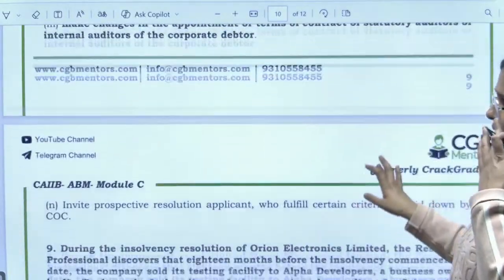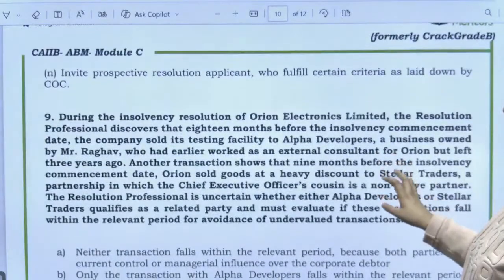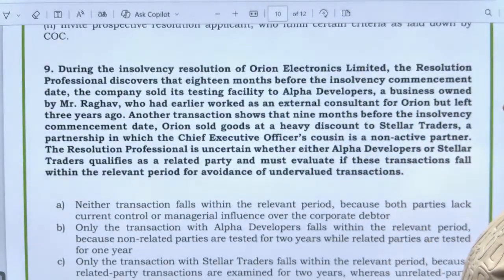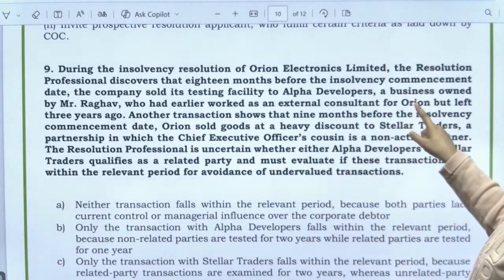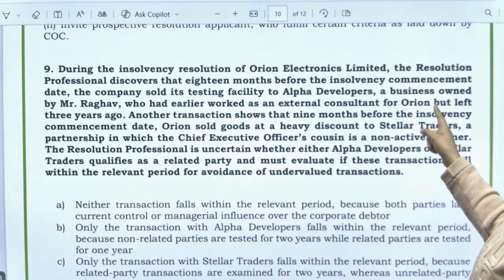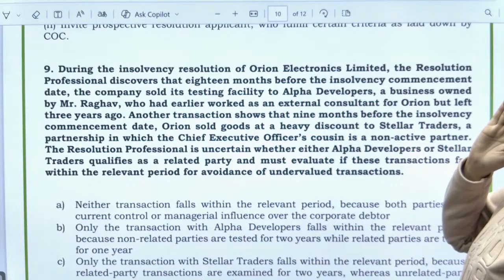Then you are having, during the insolvency resolution of the Orion Electronics, the resolution professional discovers 18 months before the insolvency that company sold its testing facility to Alpha Developers, okay, a business owned by Mr. Raghav, who had earlier worked as external consultant for Orion, ठीक है, but left 3 years ago.